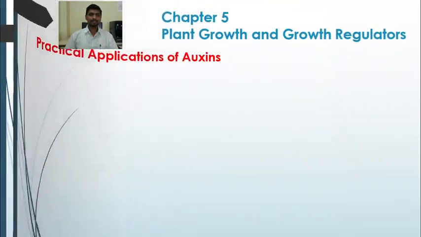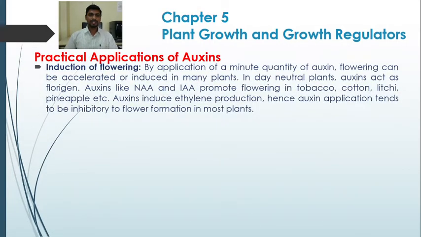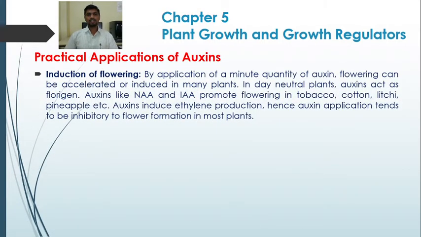Next application is in induction of flowering. By the application of a minute quantity of auxin, flowering can be accelerated, increased or induced in many plants. In day neutral plants, auxins act as a florigen, a flower initiating hormone. Auxins like NAA, naphthalene acetic acid, and IAA, indole 3 acetic acid, promote flowering in tobacco, cotton, lychee, pineapple, etc. Auxins induce ethylene production, hence auxin application tends to be inhibitory to flower formation in most plants.